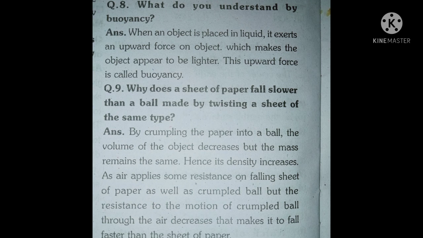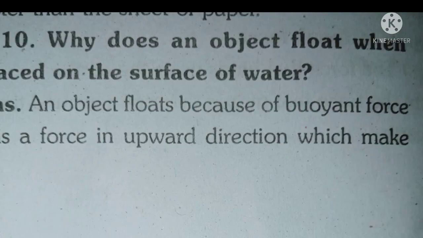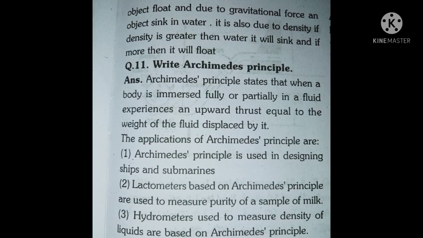And next, question 10. Why does an object float when placed on the surface of water? Answer. An object floats because of the buoyant force, a force in the upward direction which makes the object float, and due to gravitational force an object sinks in water. It is also due to density. If density is greater than water, it will sink, and if less than water, it will float. Answer 10 complete.